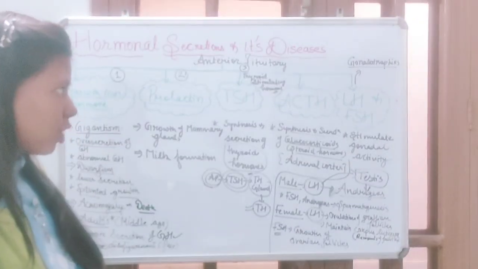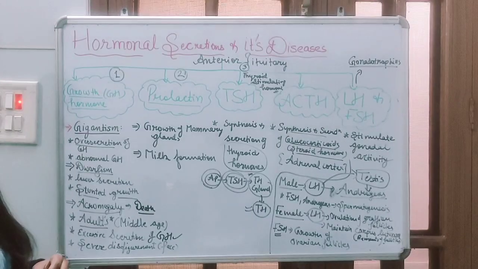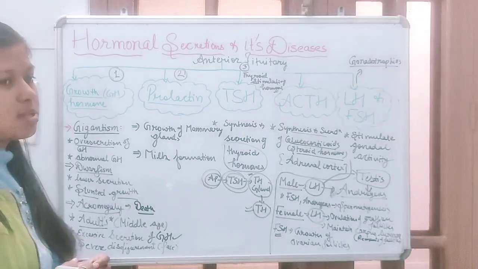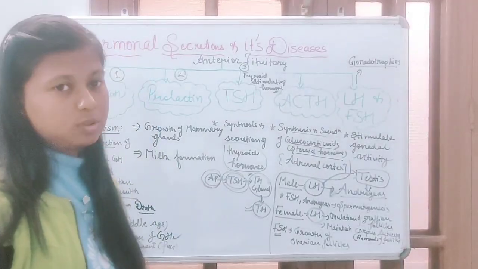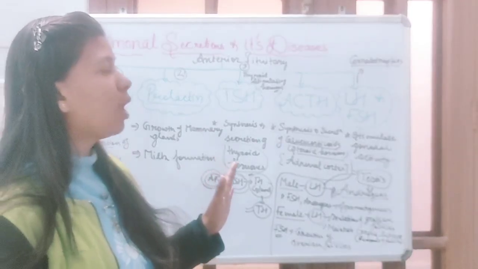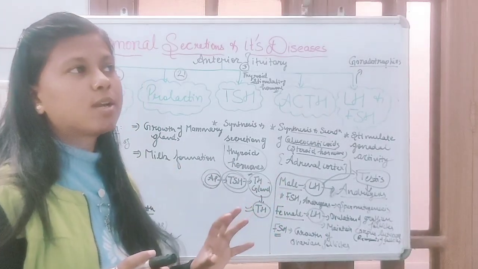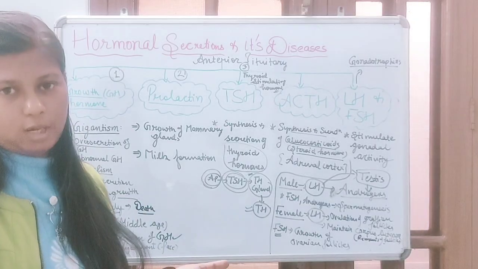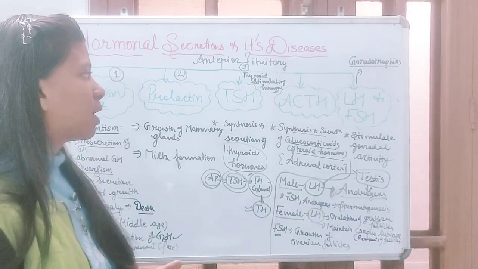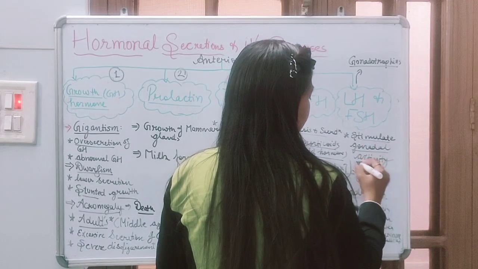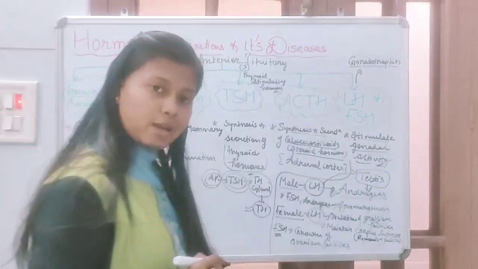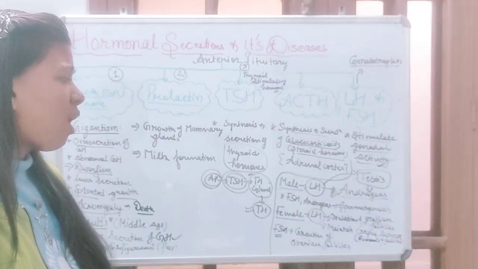Okay. Now, next we come to the gonadotropins. These are basically luteinizing hormone and FSH, follicle stimulating hormone. These are the two hormones that help in stimulating gonad related activities, right? That's why they are called gonadotropins. They stimulate the gonadal activity.